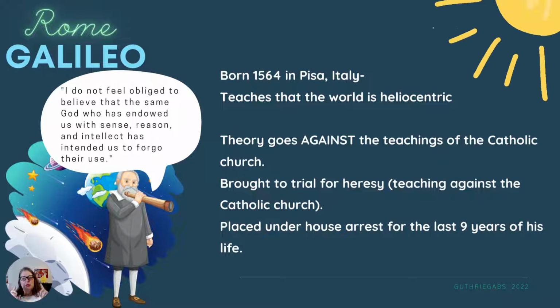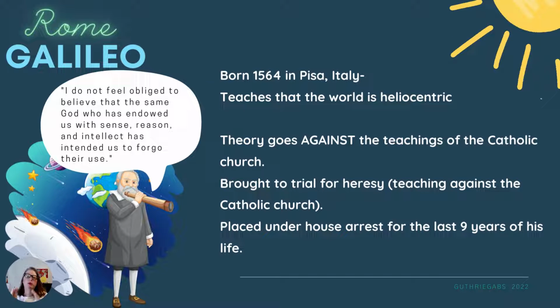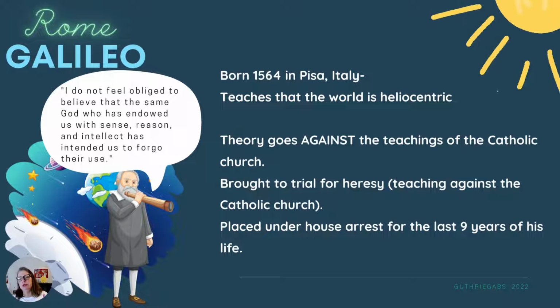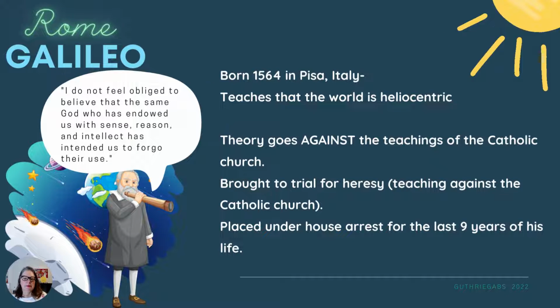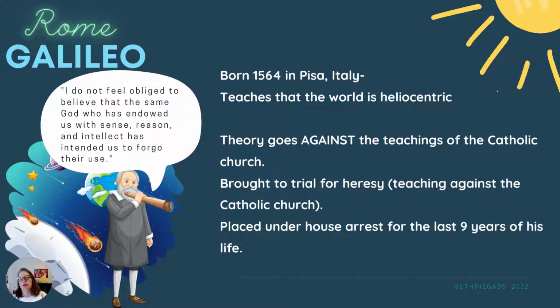And he says that elliptical revolution would make perfect sense why I see some moons sometimes, and then other times I don't see the moons. And so he writes about it. And not only does he write about it, he teaches it. And this is what gets him into trouble. Okay? He starts teaching that the world is sun-centered. He teaches that the planets move around the sun.